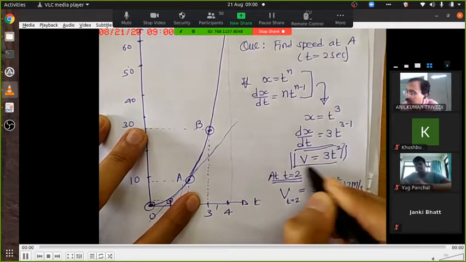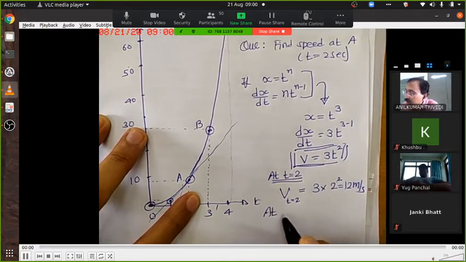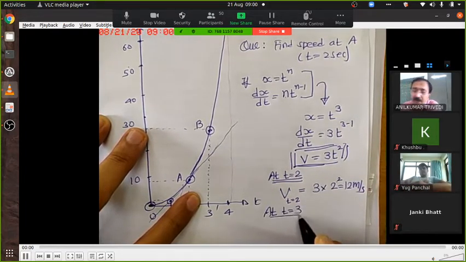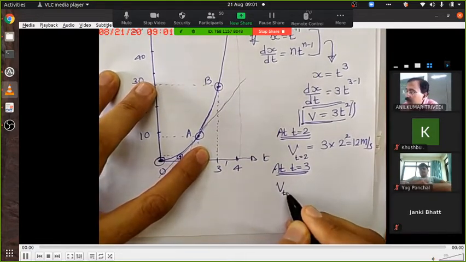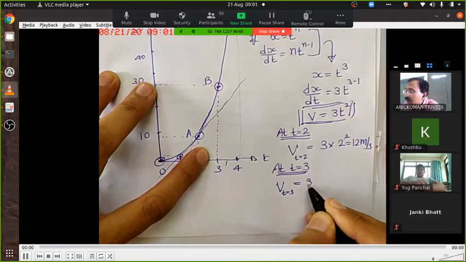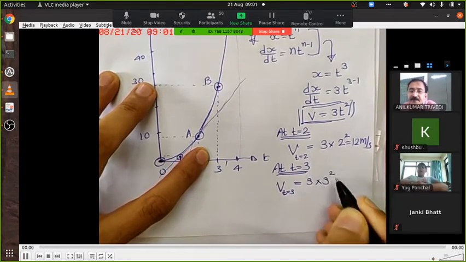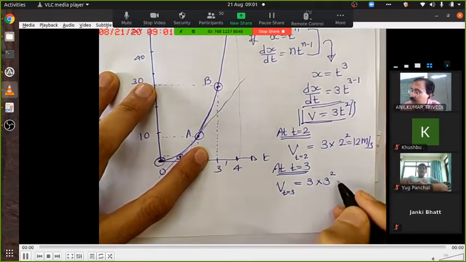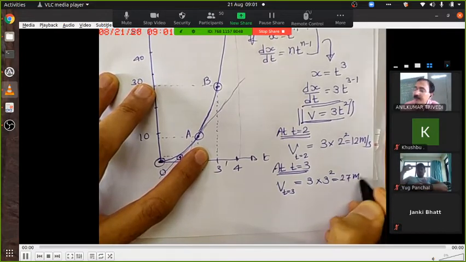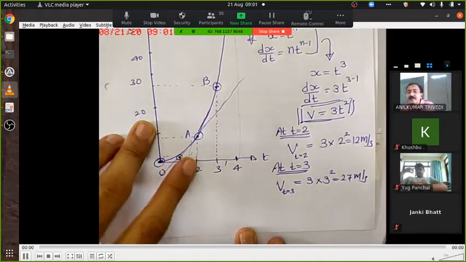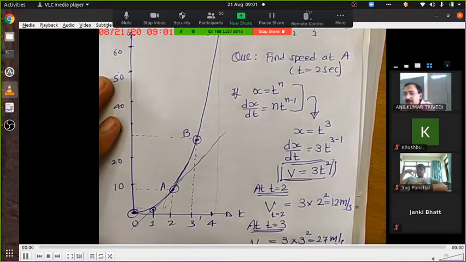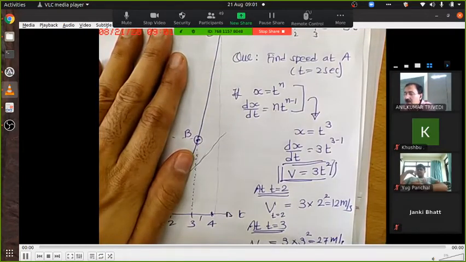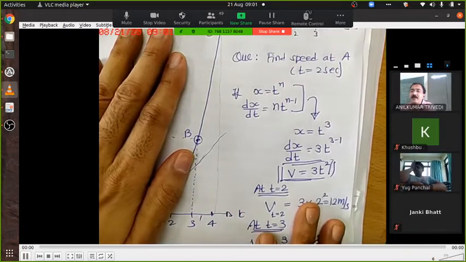Okay. Somebody changes the question: at t equal to 3 seconds, find the speed. Very simple now. v at t equal to 3 is 3 into 3 square. Answer straightaway 27 meter per second. Now you tell me, is the graphical method better or the differentiation method better?